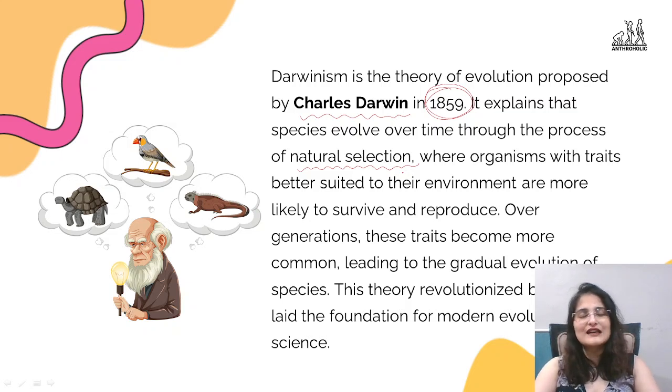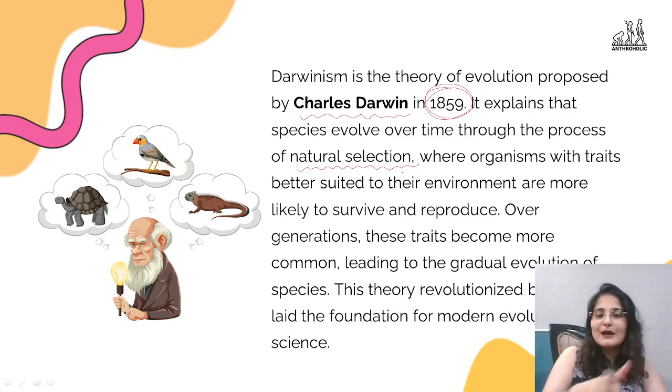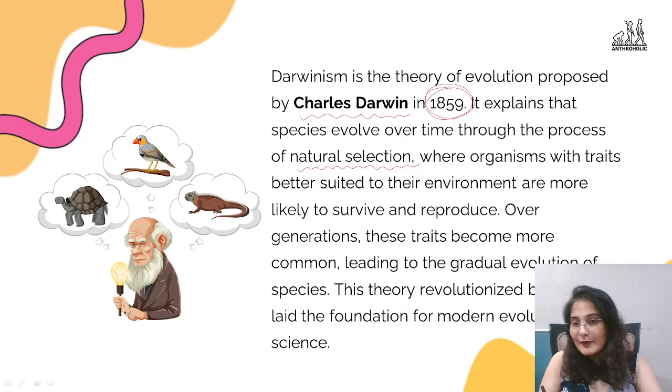Those whose genes are poor, who do not have the urge to fight to reproduce, fight to survive, may not continue. The generation might not continue. So over generations, traits become more common, leading to gradual evolution of species as well. Slowly, changes keep coming in these, and those changes keep driving evolution.